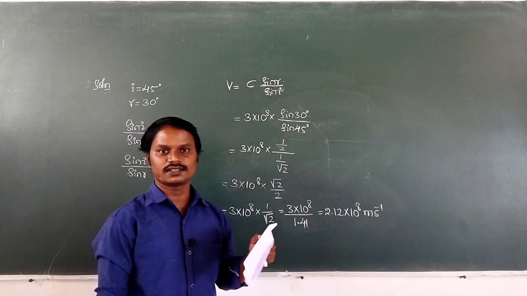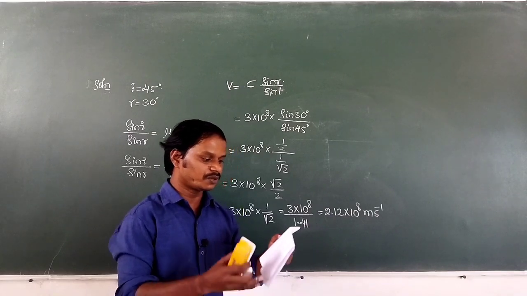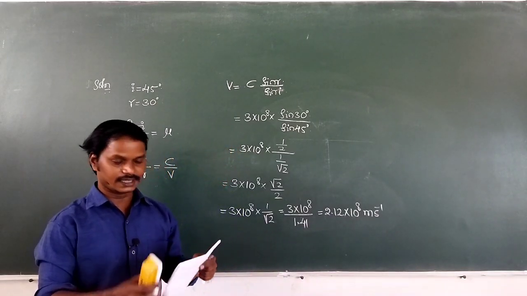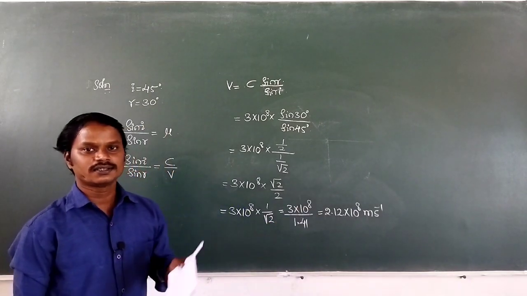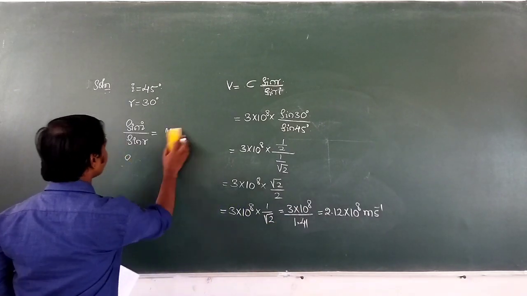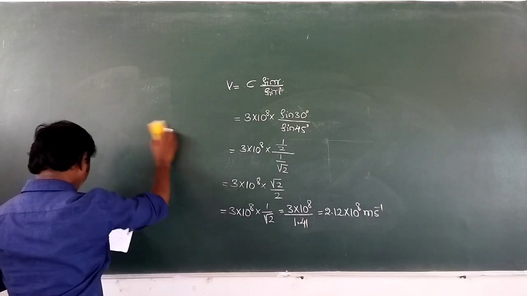Third option is the correct, that is 2.12 into 10 to the power of 8 meter per second. Now let us move to the next question, that is also related to Snell's law. What is the next question?